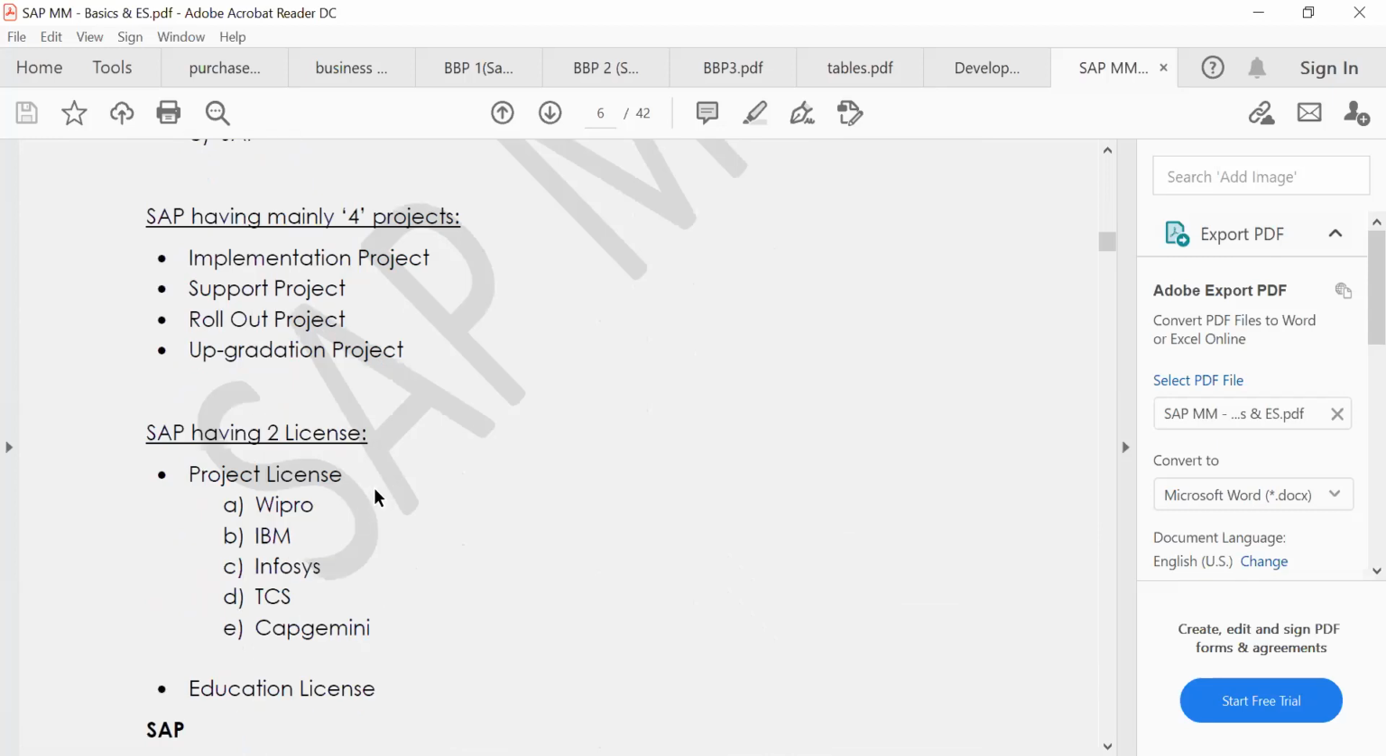So we have mainly 4 projects in SAP. Once you become a consultant, you will be hired to one of these projects: implementation, support, rollout, or upgradation. I will explain in a simple way. If you get an implementation project, you need to go to the client place and implement SAP there. Understand this?